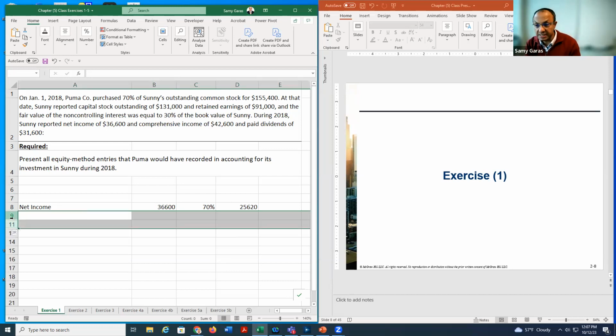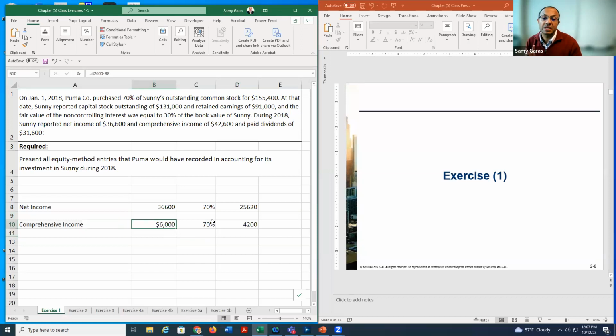And then I do the same for the comprehensive income. The comprehensive income is 42,600 and the net income 36,600, so we subtract them to get the difference, which is 6,000. And then multiply the 6,000 by 70% to get the parent portion in the extraordinary transaction.